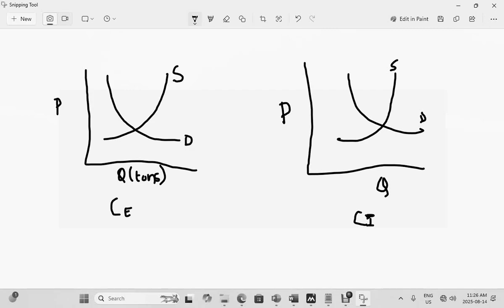Now, when there is no trade between these two countries, your supply and demand will be, let's say, over here. Just near equilibrium, where supply meets demand.